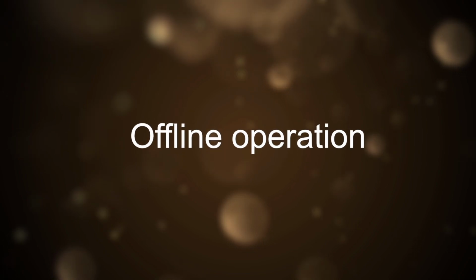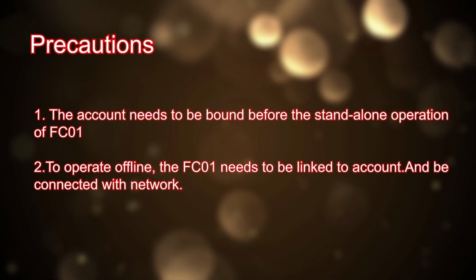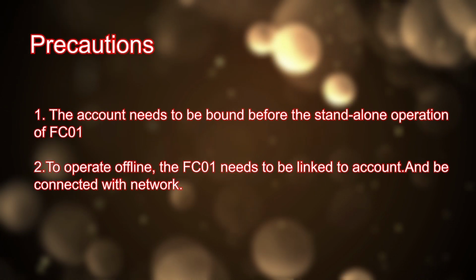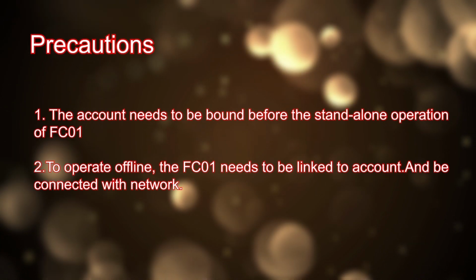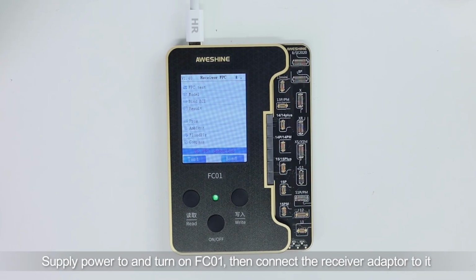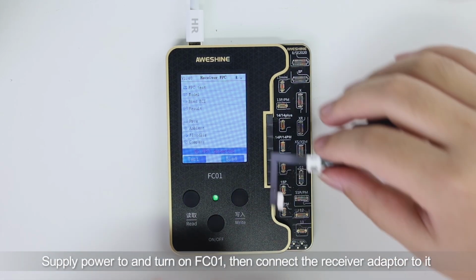Offline operation. The account needs to be bound before the standalone operation of Fc01. To operate offline, the Fc01 needs to be linked to account and be connected with network. Supply power to and turn on Fc01. Then connect the receiver adapter to it.